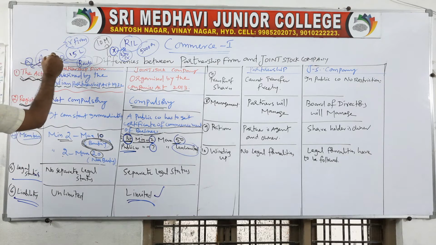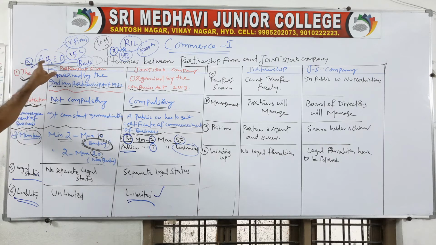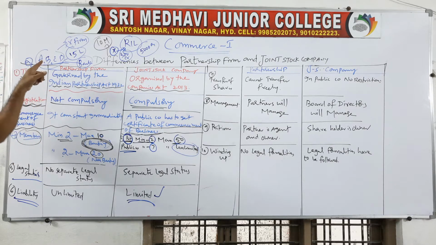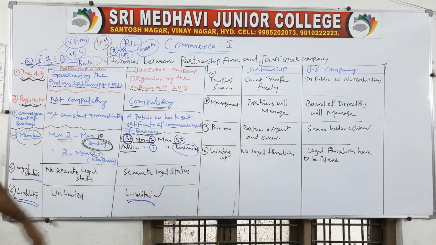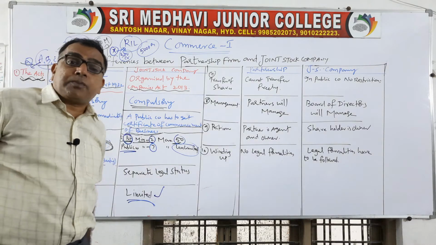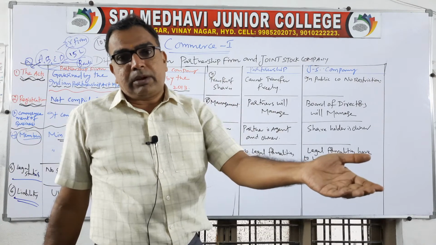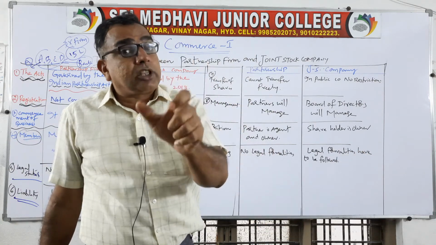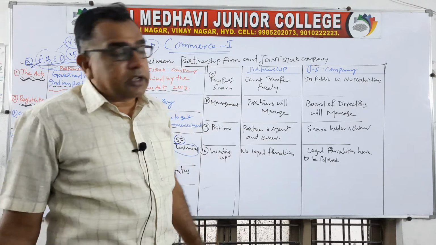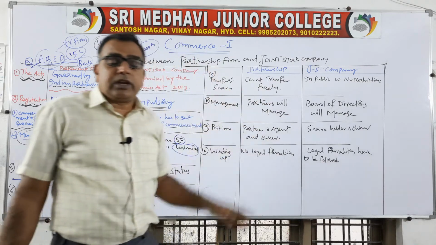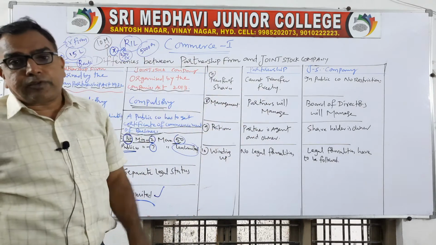He has to take permission from B, C, D. For this transfer, B, C, D should give their consent, means they have to accept that proposal. Only when these partners agree to such a transfer, A can transfer his shares. If these partners do not agree, A cannot transfer his shares. That is why it is restricted in case of a partnership firm. A partner cannot transfer his shares to any of the family members or to an outsider without consent from the other partners. So that is why in a partnership firm, shares cannot be transferred easily or freely. In a public company, we can transfer freely.